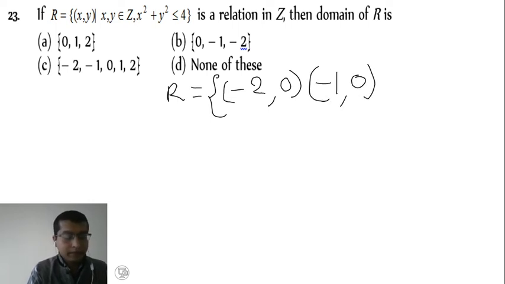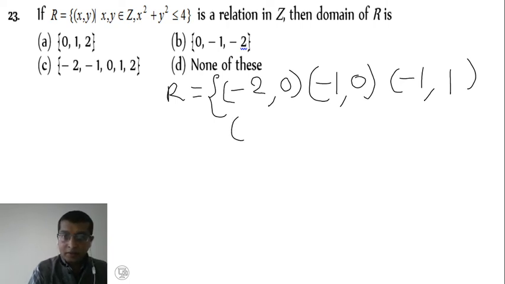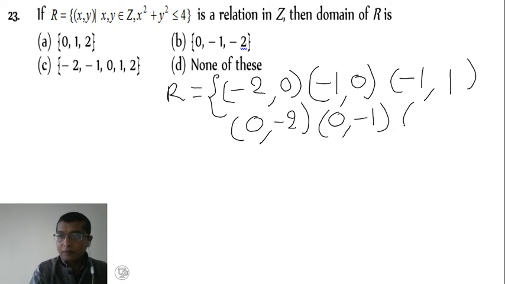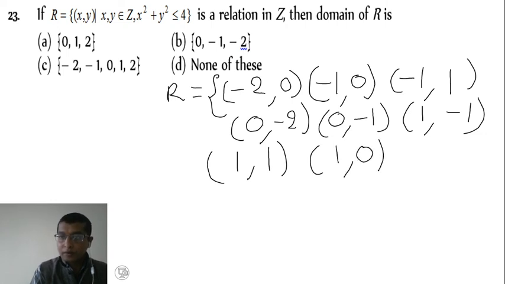Next minus 1, 0. Yes, 1 plus 0, satisfied. Then change it, ordered pairs 0 comma minus 2. Yes, 0 comma minus 1, plus 1 comma minus 1. Similarly positive numbers, 1 comma 1, positive number 1 comma 0, right? Then it's a reverse. Here it is 1, 1, not possible. Here it is 0 comma 1 here.